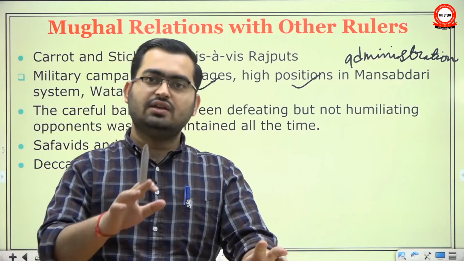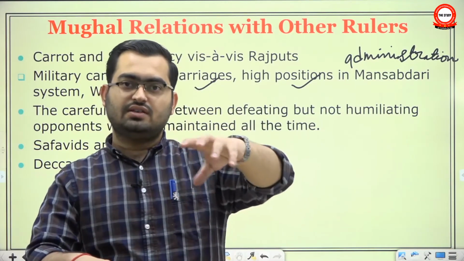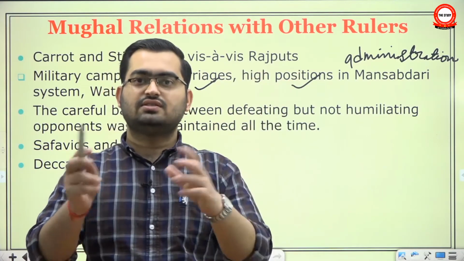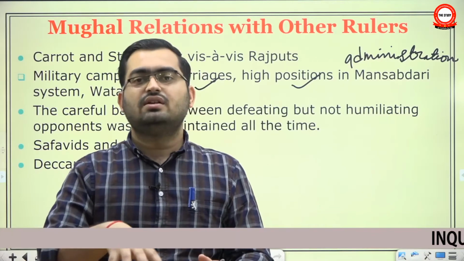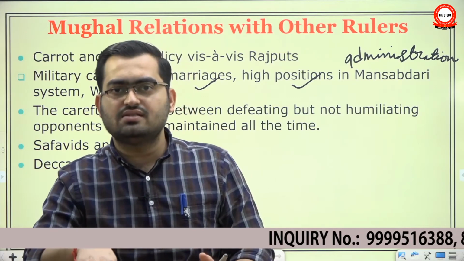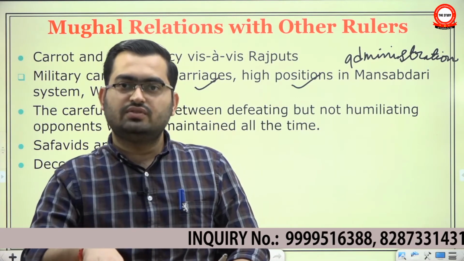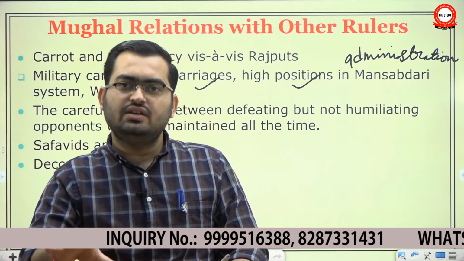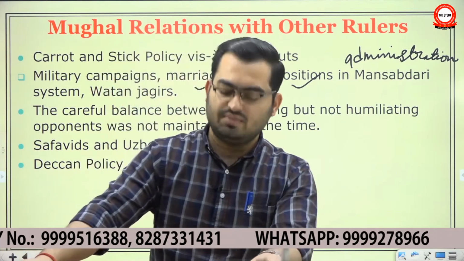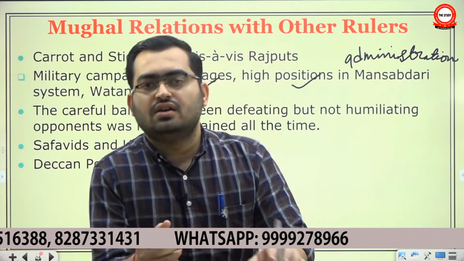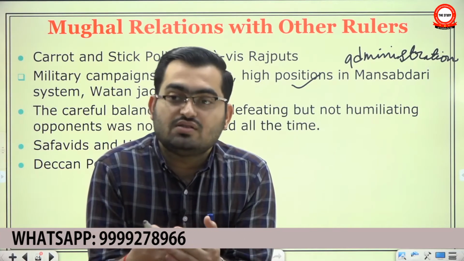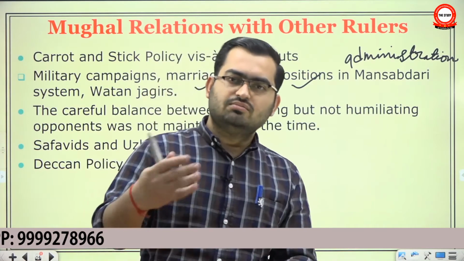Okay, it will be nominally incorporated into the administrative structure, so that if you have a small state, then it will be called a district, and if it's a large state, then it will be called a state itself. But the internal autonomy will remain complete. There will be no interference. Occasionally, if there is confusion about the inheritance, say two sons are claiming the throne of their dead father, then the Mughal emperor may intervene on behalf of one or the other for the sake of stability, something which Akbar had also done in the case of Marwar, because the interference of the Mughal emperor in the inheritance struggles of Rajput states was not new. This time Aurangzeb rather messed it up. He showed some immature signs.